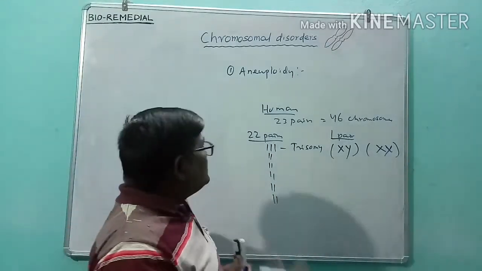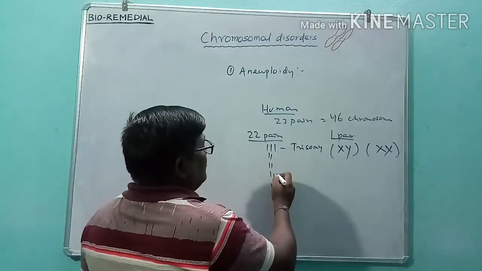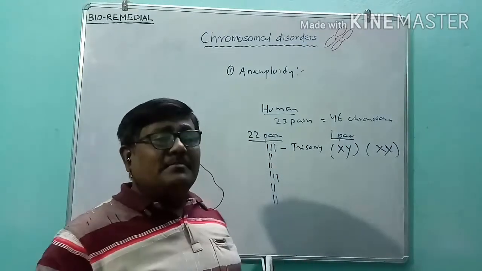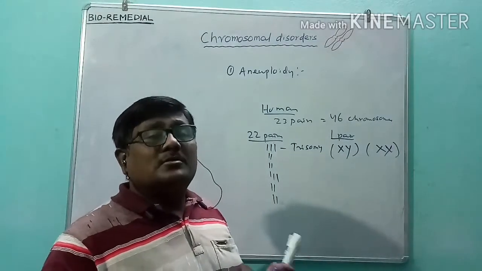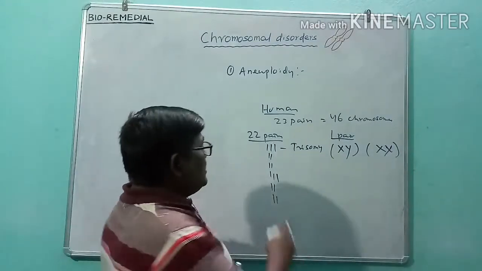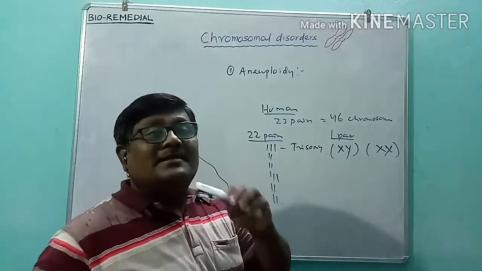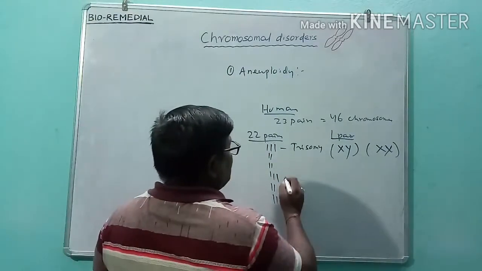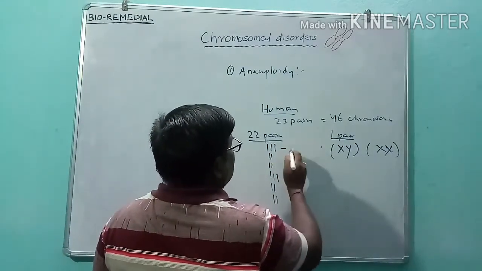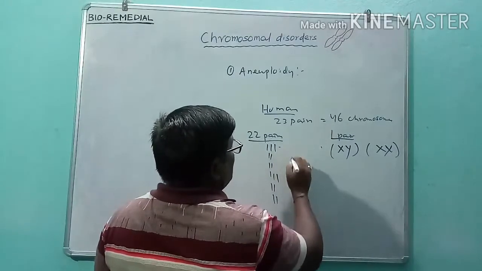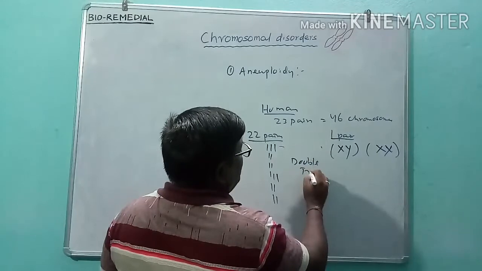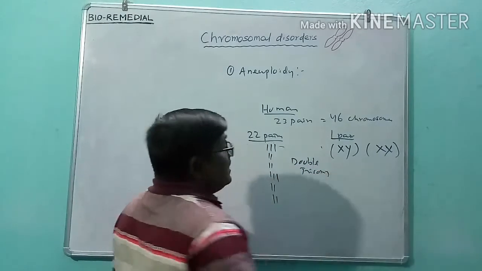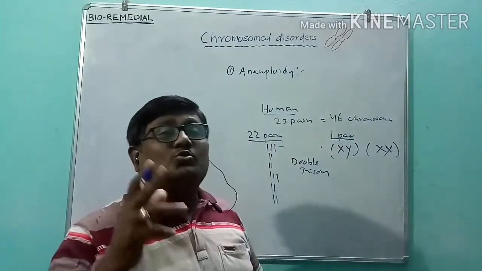Let us understand. Suppose the same person has one more excess chromosome in some other set of chromosomes. So at two places trisomy is there. This individual we can call double trisomy. That means trisomy takes place in two places.